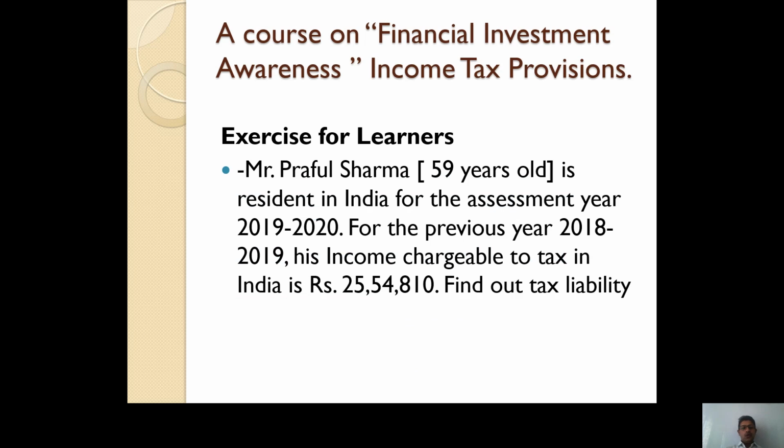Now there is one homework for learners. There is another assessee, Mr. Praful Sharma, age 59 years old. Means obviously Mr. Praful Sharma is not a senior citizen, but he is resident in India for the assessment year 2019-20. For the previous year 2018-19, his income chargeable to tax in India is rupees 25 lakh 54,810. So find out the tax liability. So now learners will be able to calculate tax liability by using the given slab rate.